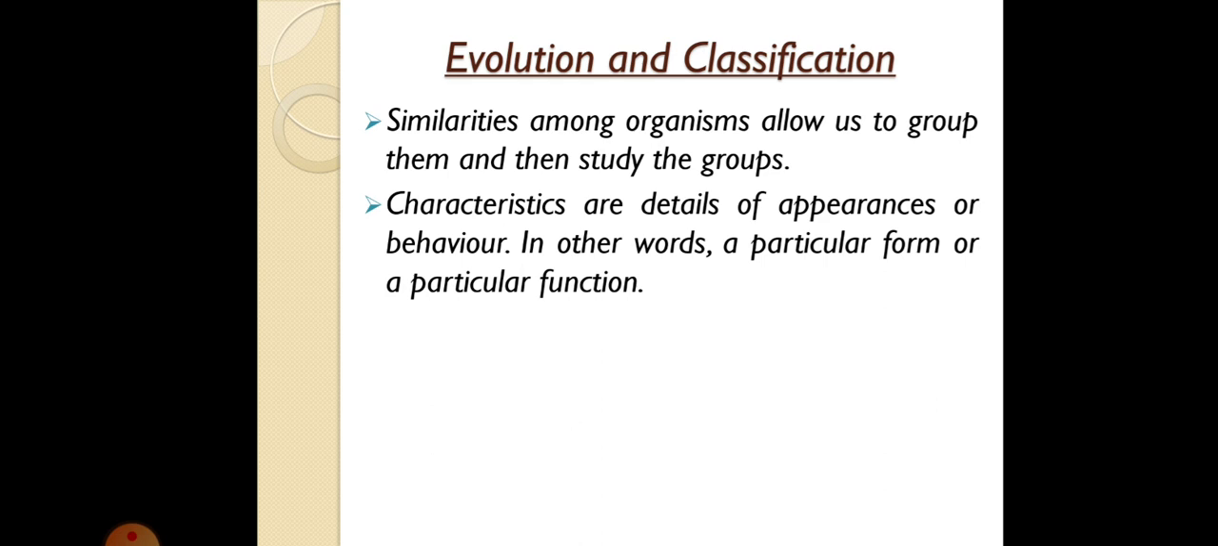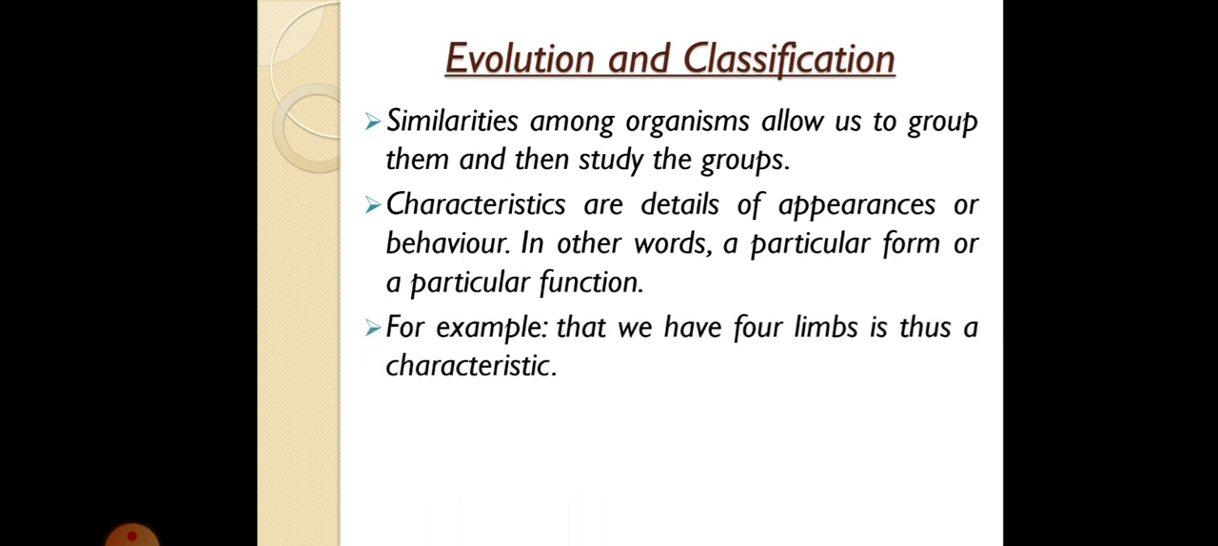We look for certain characteristics. So what are those characteristics? Characteristics are details of appearance or behavior. In other words, a particular form or a function. For example, that we have four limbs is thus a characteristic. A characteristic is any feature or any trait. Suppose we have four limbs, that means two hands and two legs, that becomes a characteristic. Suppose a plant can photosynthesize, that also becomes a characteristic. So a characteristic is any detail of appearance or behavior.